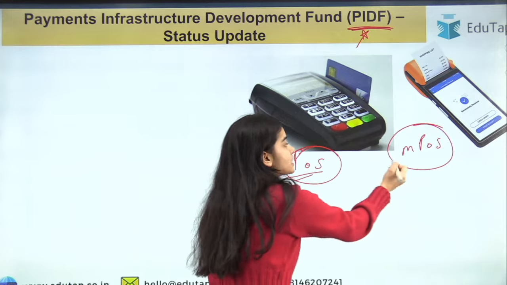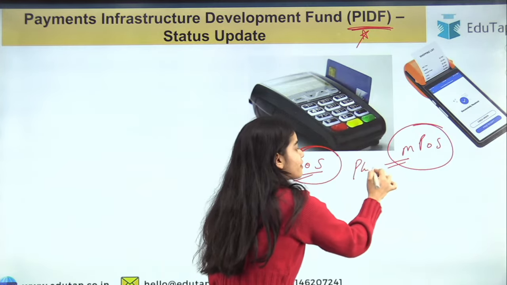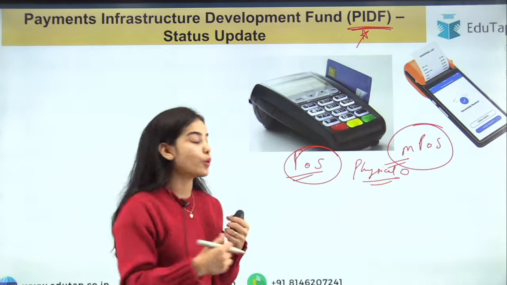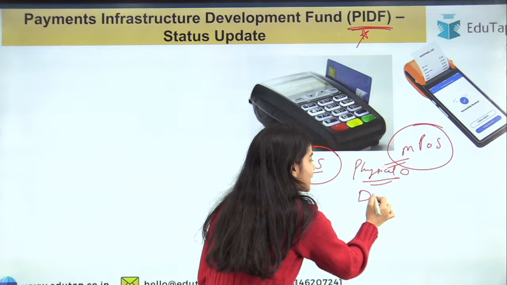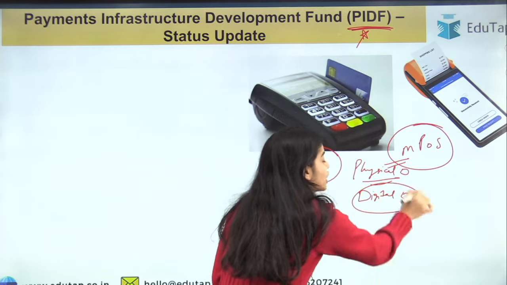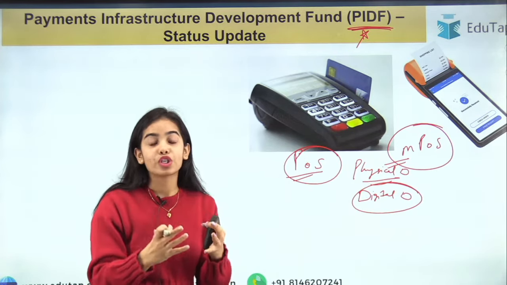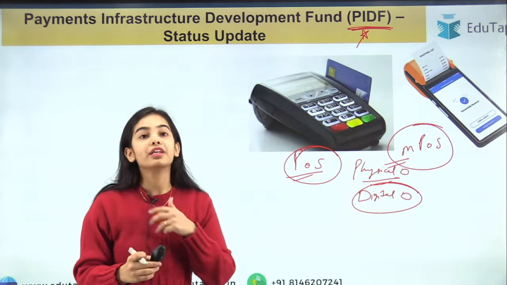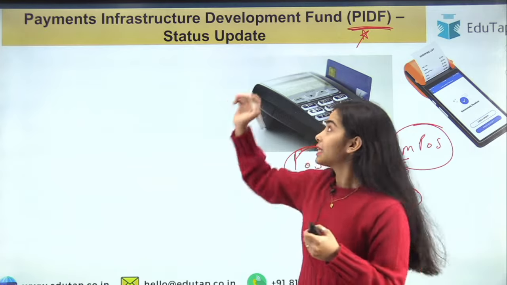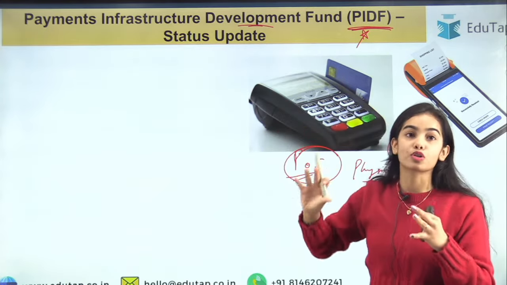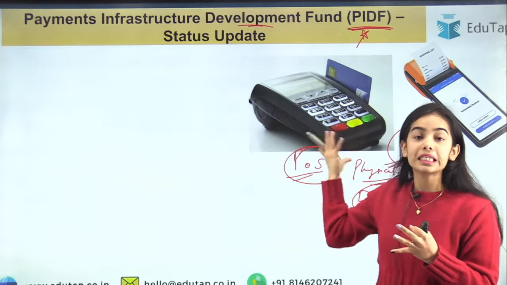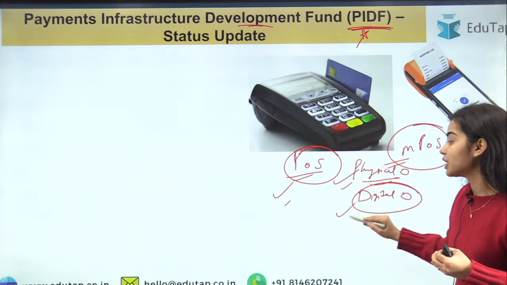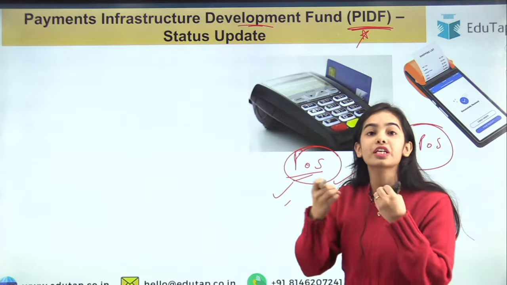So the POS machines and the mobile POS are the physical devices for the payments. There are also the QR codes, which are the digital devices, we can say. Through those, through UPI, we can transfer the money. We can directly send the money without using cash. So this is the development that the RBI wants to do. The payments infrastructure should be enhanced and developed. The POS machines, the physical devices, and the digital devices should be enhanced. The infrastructure has to be developed.